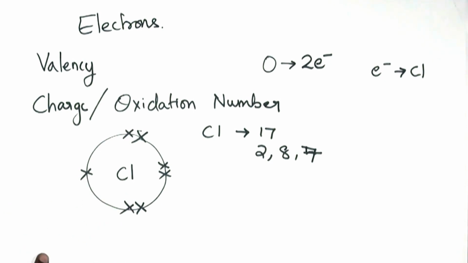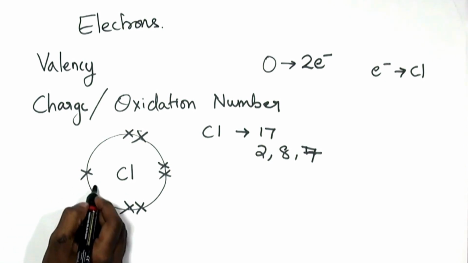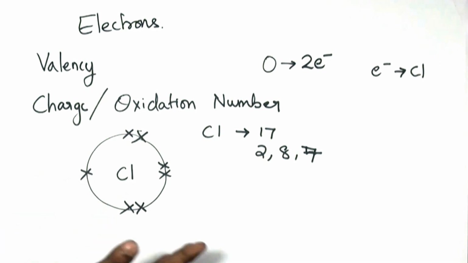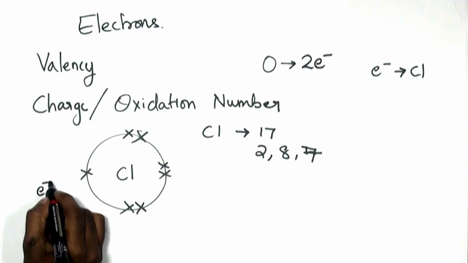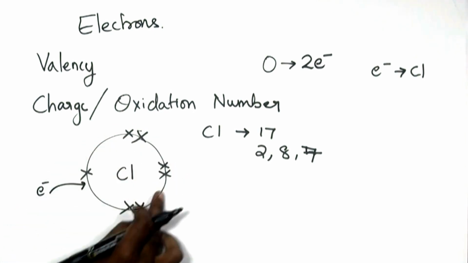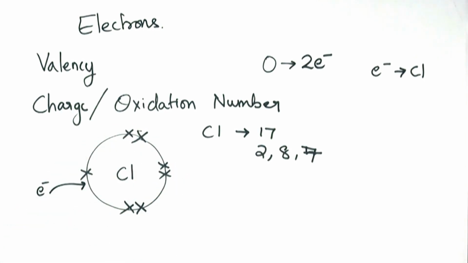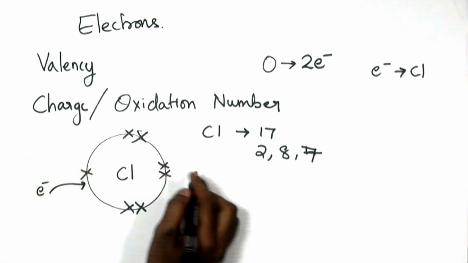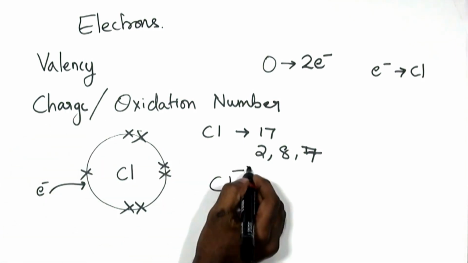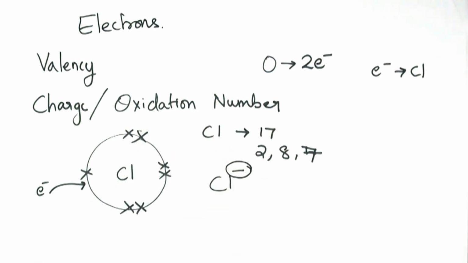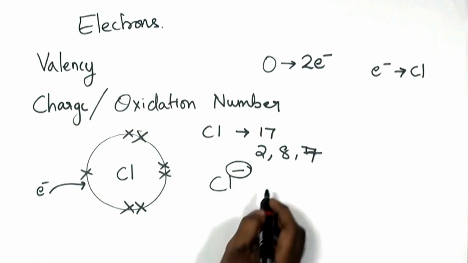But what happens to that electron? Will it be gained or lost in order to attain a stable electronic configuration? Chlorine, since it is a highly electronegative atom, always gains that electron to attain the stable electronic configuration. So here the charge of chlorine will become minus. This number is also represented as the oxidation number.